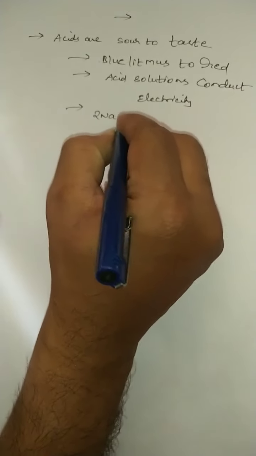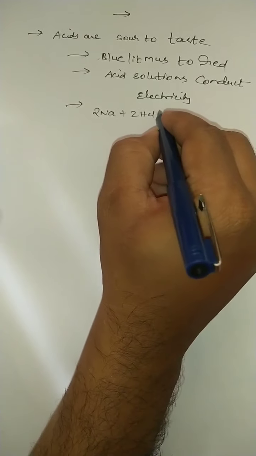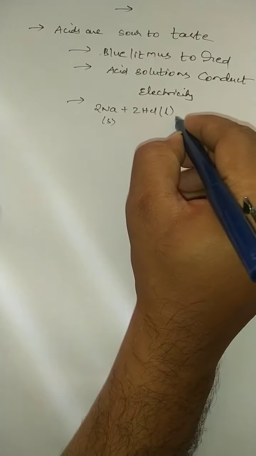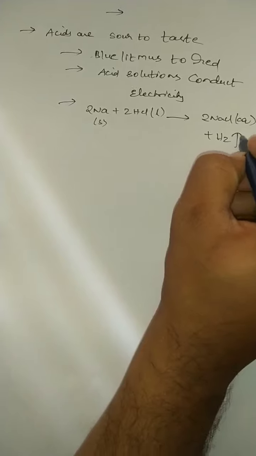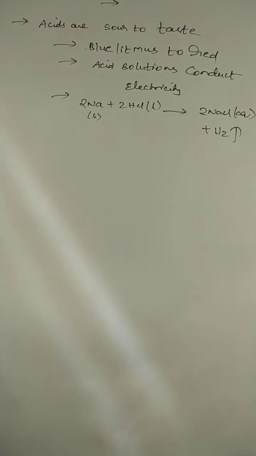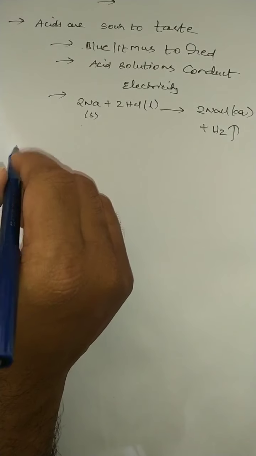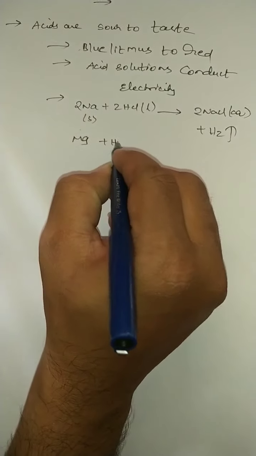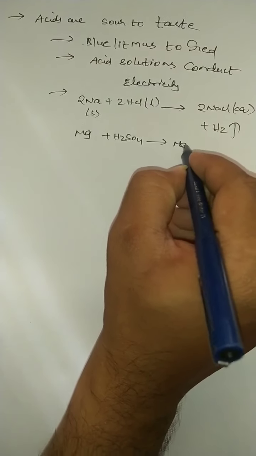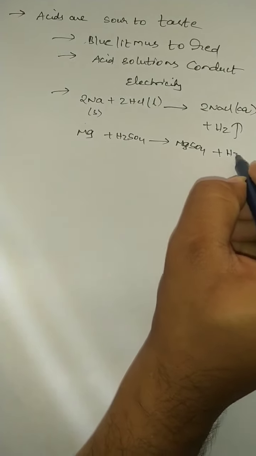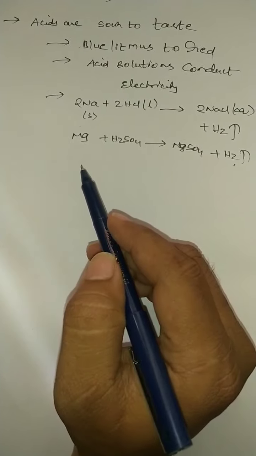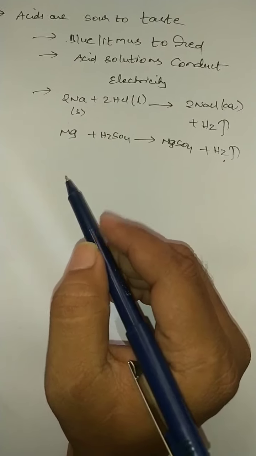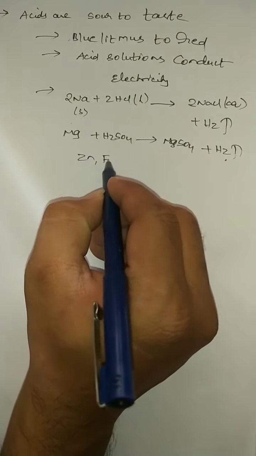For example, sodium reacts with HCl. Sodium solid reacts with HCl liquid, and you get sodium chloride solution with the evolution of hydrogen gas. So acids react with active metals to liberate hydrogen gas. For example, magnesium metal treated with sulfuric acid gives magnesium sulfate plus hydrogen gas. Zinc, iron, calcium, magnesium, all these are examples of active metals.